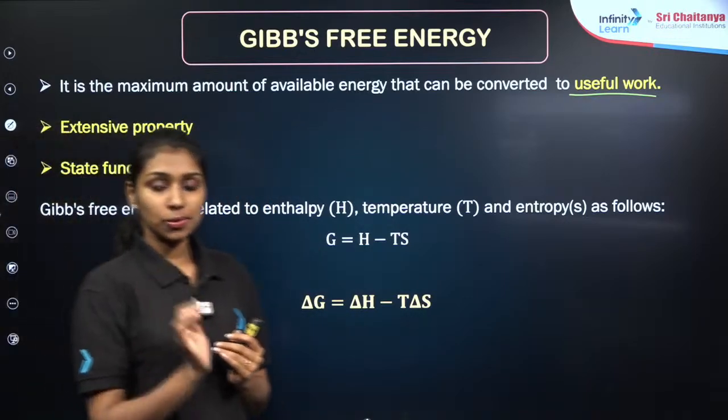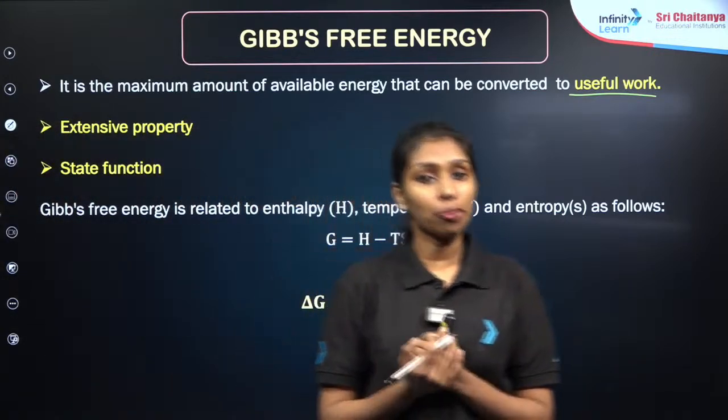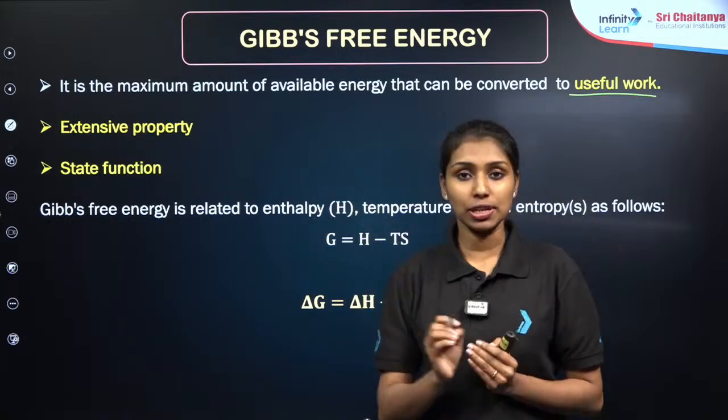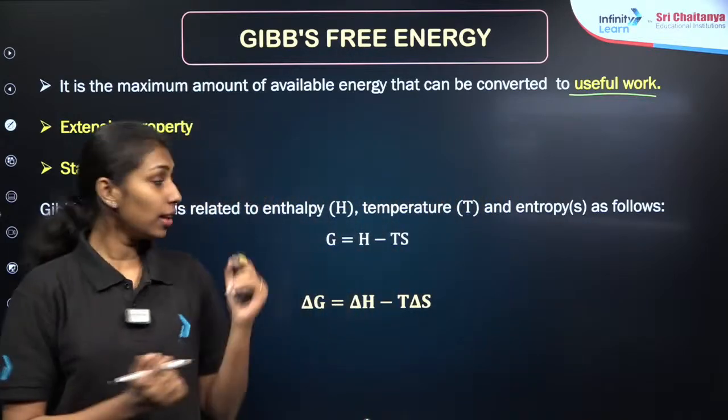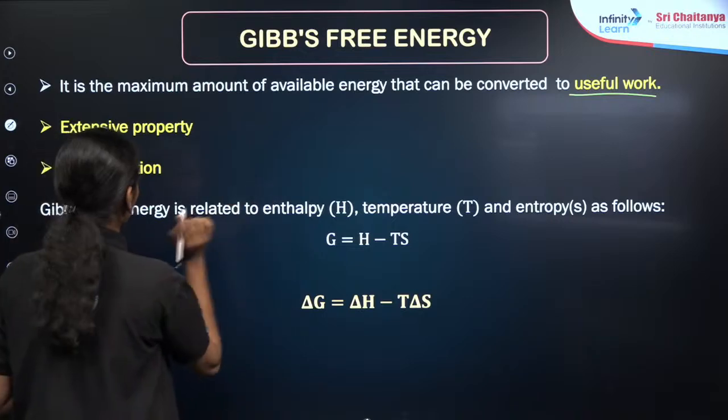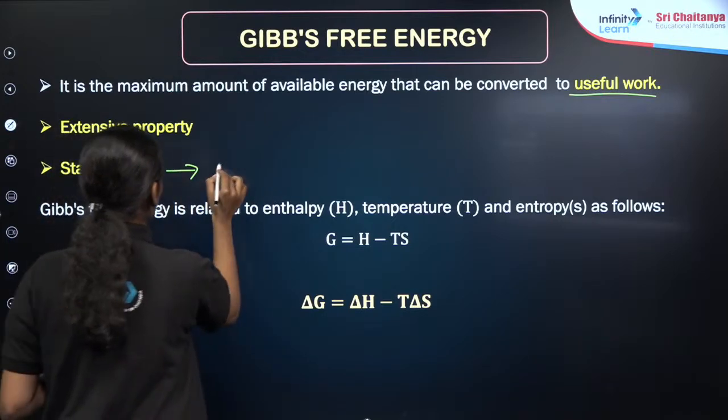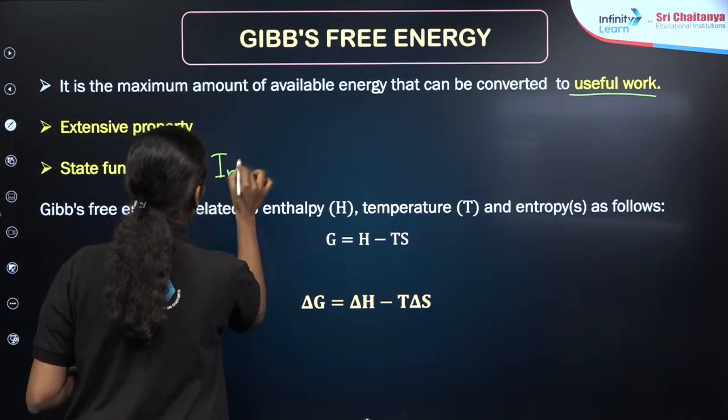Obviously, it is also an extensive property, which depends on the amount of substance. Then again, it is a state function, right? We can find the change in Gibbs free energy by taking delta G is equal to G2 minus G1. It is a state function, which means it depends on the initial and final state.